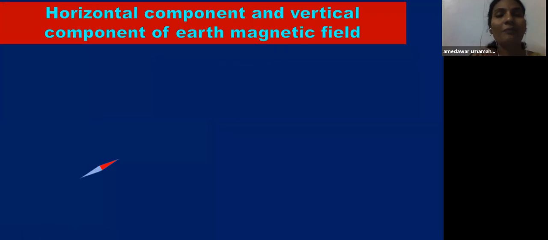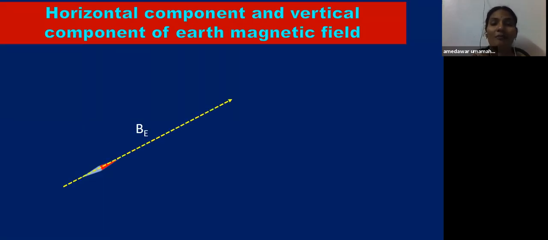Another important element which describes the Earth's magnetic field is the horizontal component and vertical component of the Earth's magnetic field. What are these? If you place a magnetic compass at any position, it shows a certain direction, the magnetic north and magnetic south.